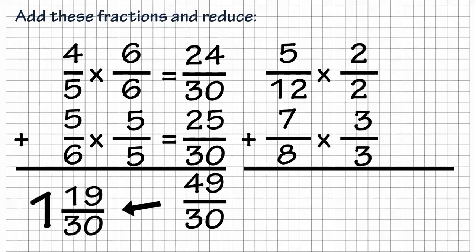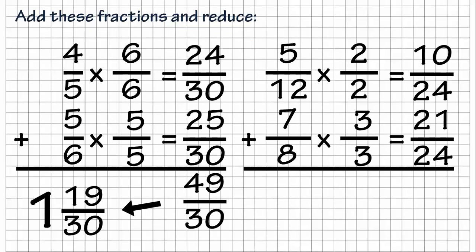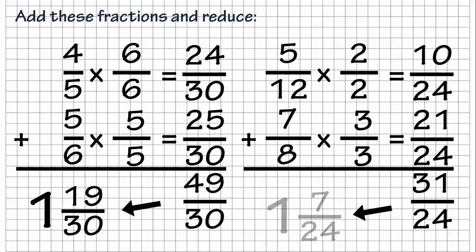And then 5/12 plus 7/8, it's 2 over 2, 3 over 3. We get the equivalent fractions there of 10/24ths and 21/24ths, and that gives us the answer of 31/24ths, which would be 1 and 7/24ths. All right, so that's the answer to that fraction.